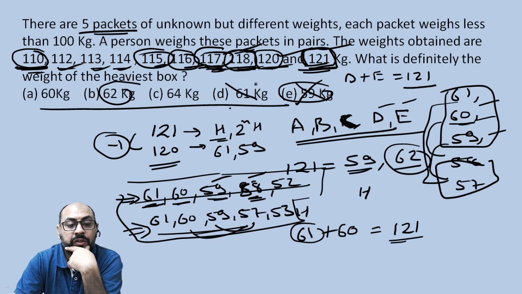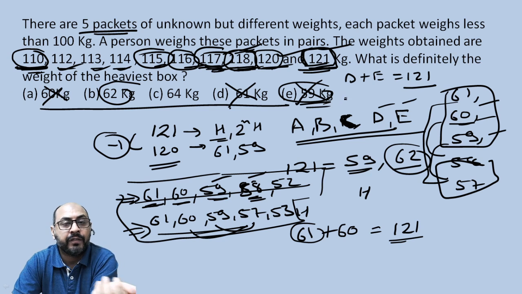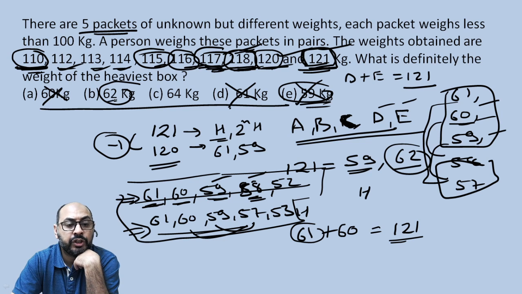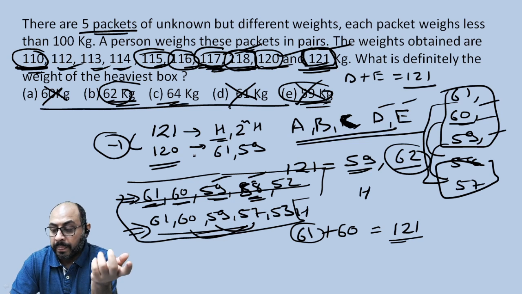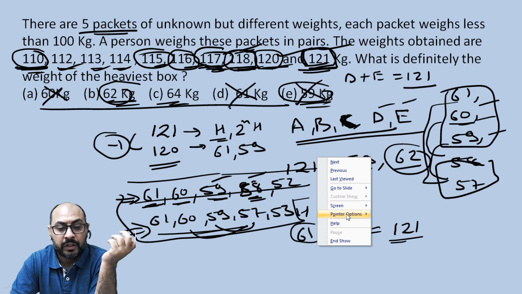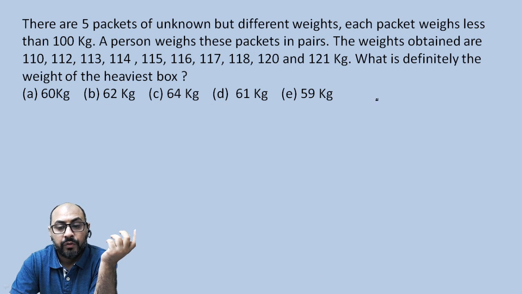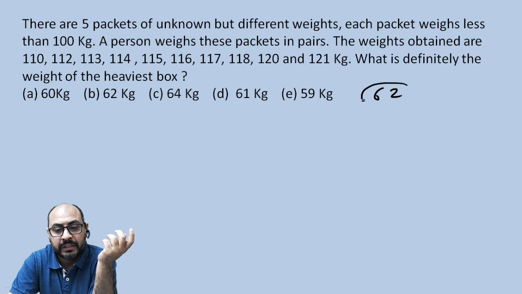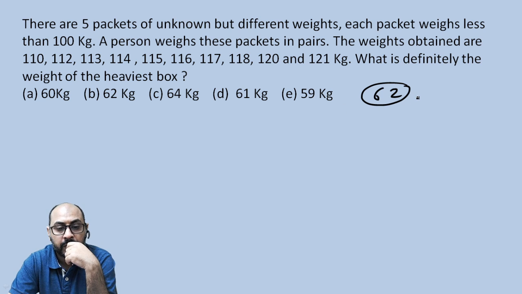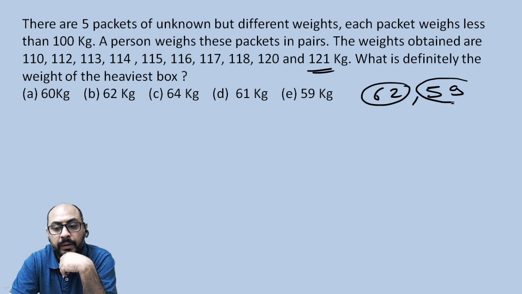So 61 is not the answer. 60 cannot be the answer. Likewise, you eliminate 59, we cannot have 59 or 60 as the option. So we are left with 62 or 64. You have to apply thought and understand which cannot be worked out. If we have one box as 62, the heaviest, when we are having 121, the other one has to be 59. Makes sense.